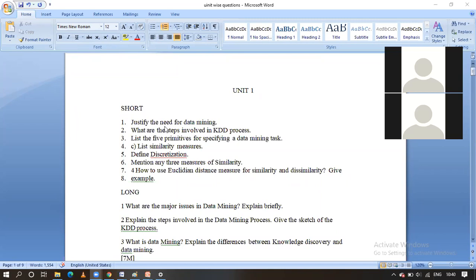Justify the need for the data mining. Come on, guys. Should not be one way. I want it to be two way. Interactive one, you already know. Come on, unmute your mics. Justify the need for the data mining.